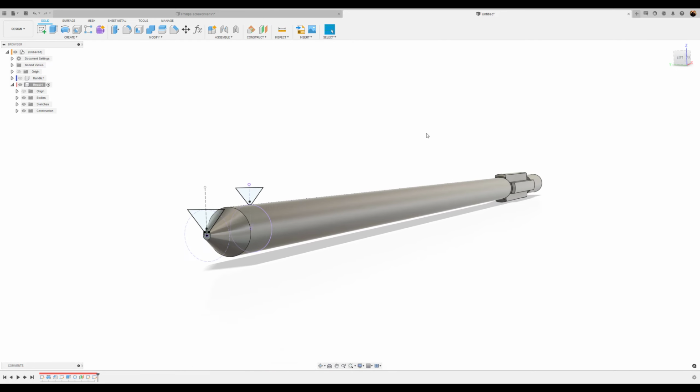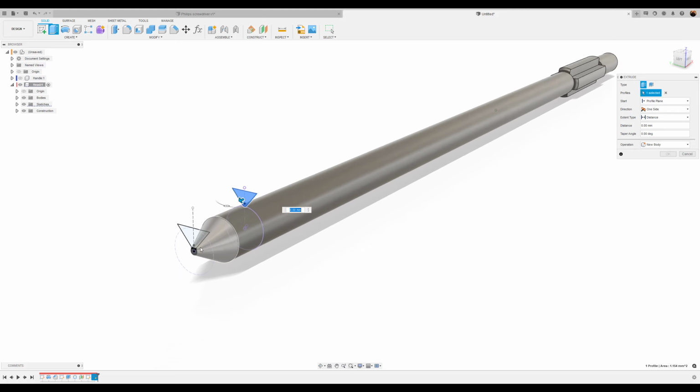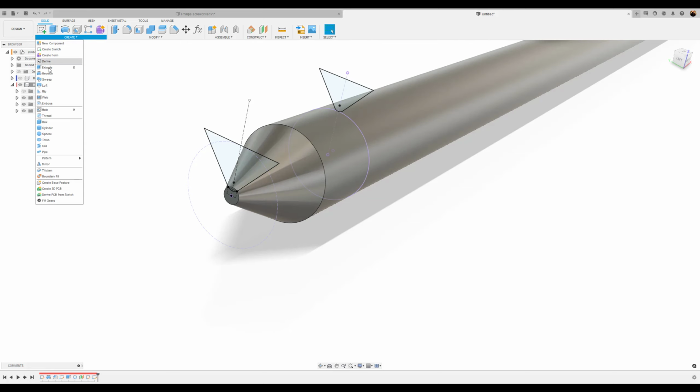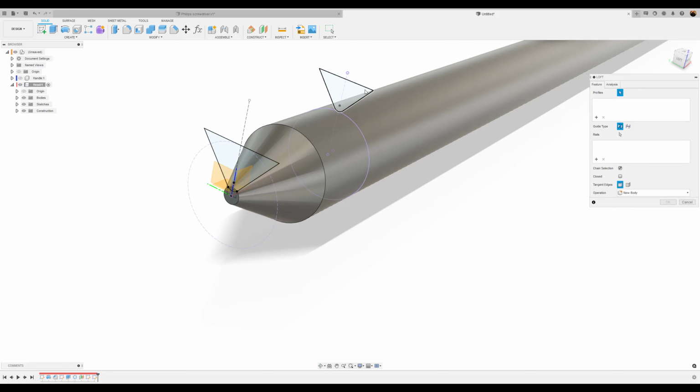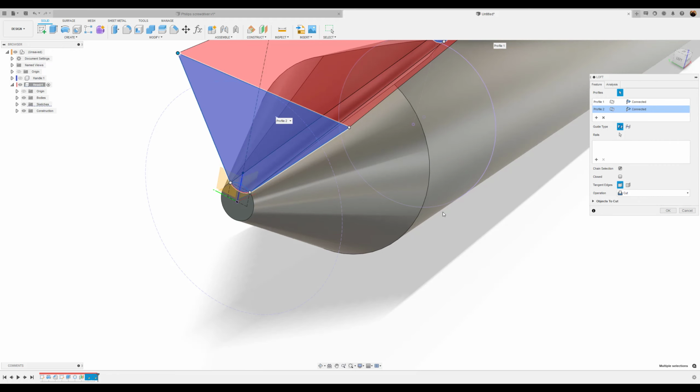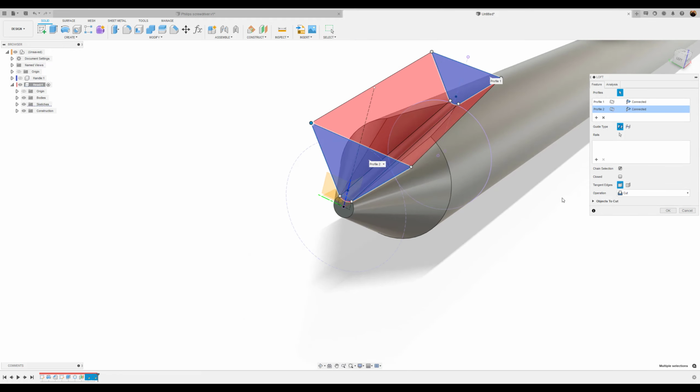I'm going to use the extrude tool, hit the E key. I'm going to select this profile. I misspoke. We're not going to use the extrude tool. We're going to use the loft tool. My apologies. The loft tool. Make sure you select the very bottom as well. It's going to be red because it's going to cut through. Okay. Click OK.